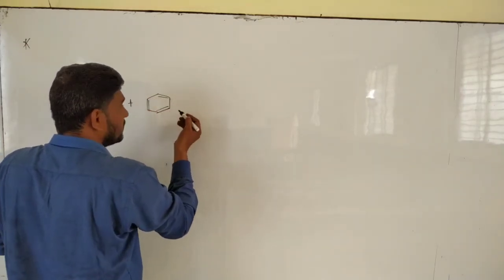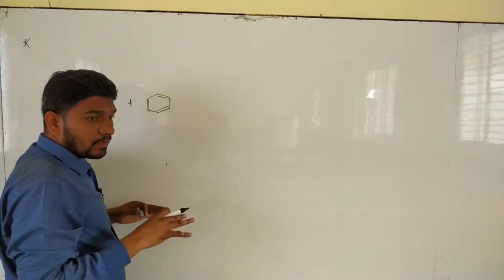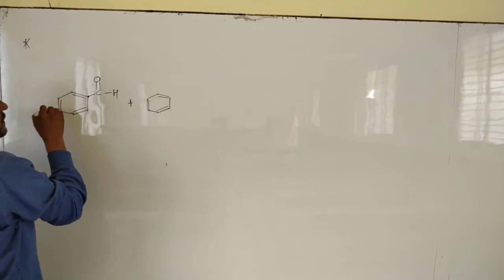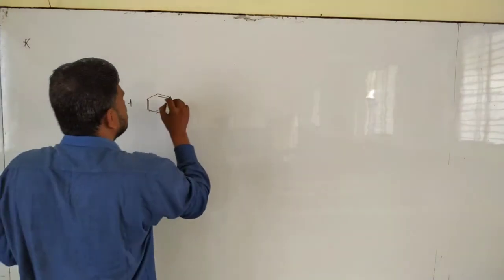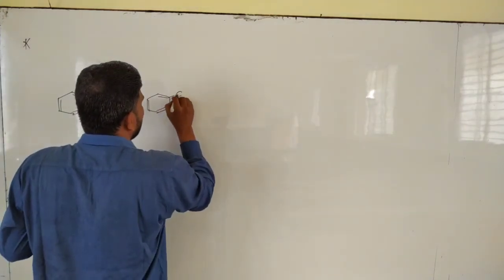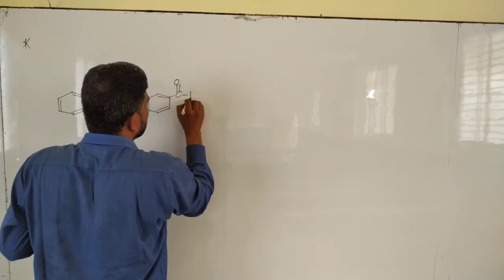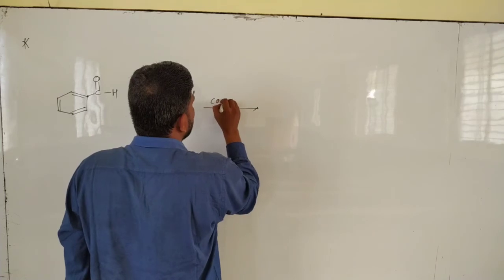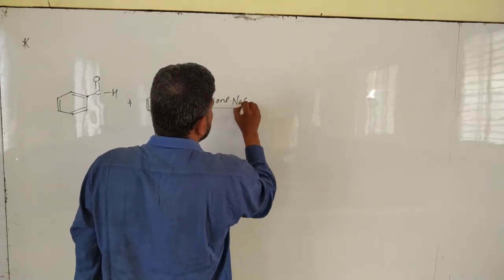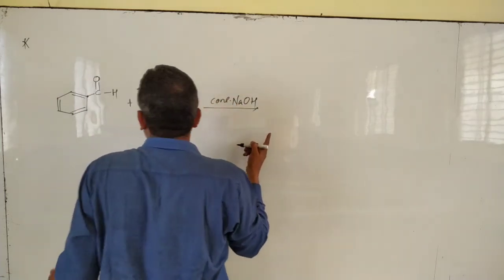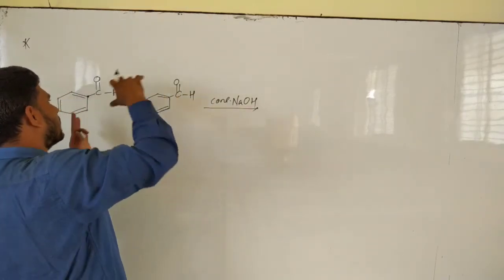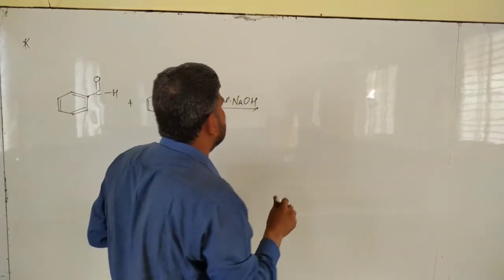see, in your book they have provided it directly over here, they wrote 2, just to balance the equation. I am writing separately: 2 molecules of benzaldehyde react with each other in the presence of concentrated sodium hydroxide. Okay, what is the product? See, one molecule of aldehyde becomes alcohol, and another molecule of aldehyde becomes acid.